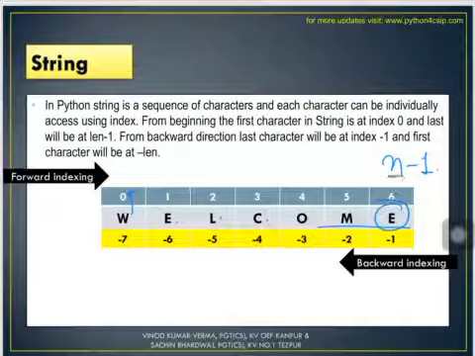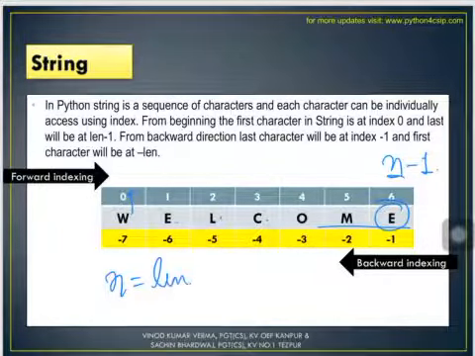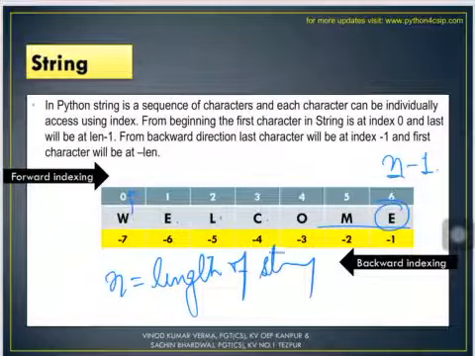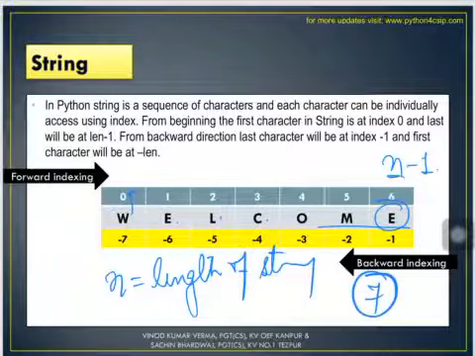Now what is n here? N is the length of the string. So if the length of a string is 7, in this example 1, 2, 3, 4, 5, 6, 7, the total number of characters in the string welcome is 7.